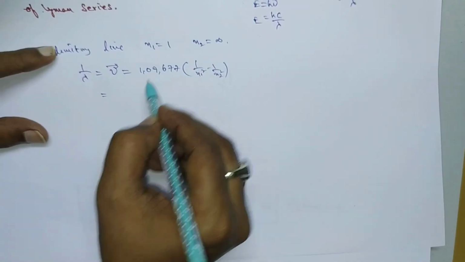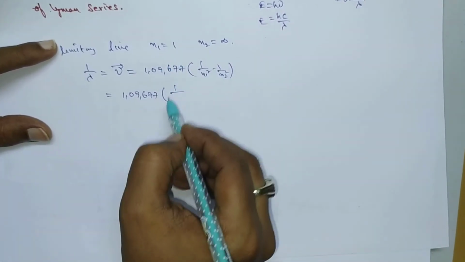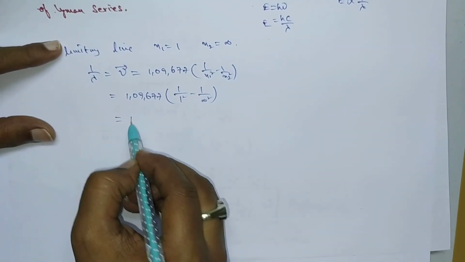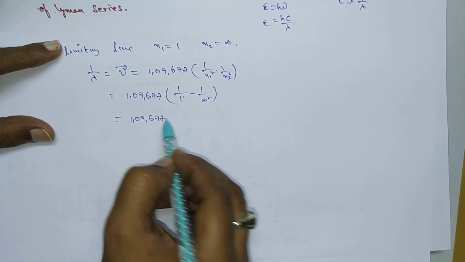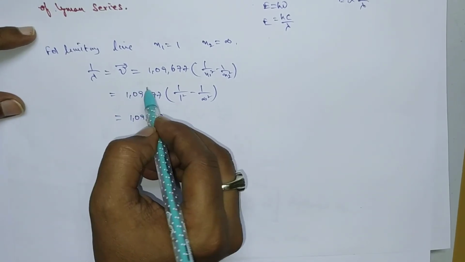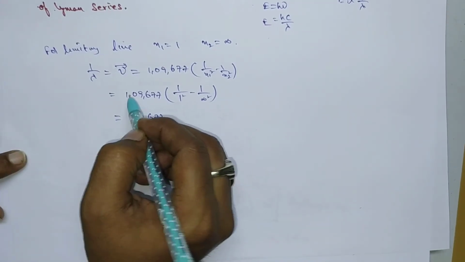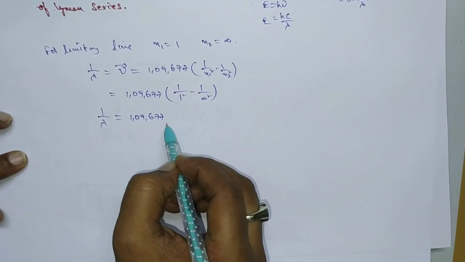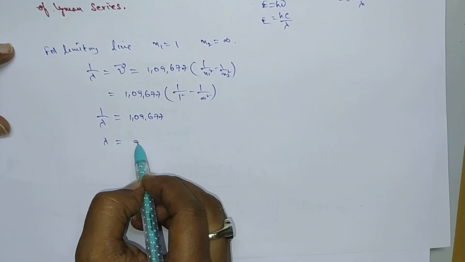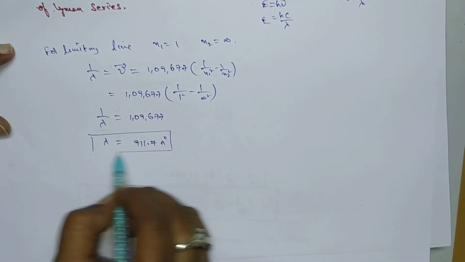So this should be equal to 109,677 into 1 by 1 minus 1 by infinity square. So this will become 1. So this is 1 by lambda. By taking the reciprocal, upon simplification, we get 911.7 angstrom unit. So lambda equal to 911.7 angstrom units.